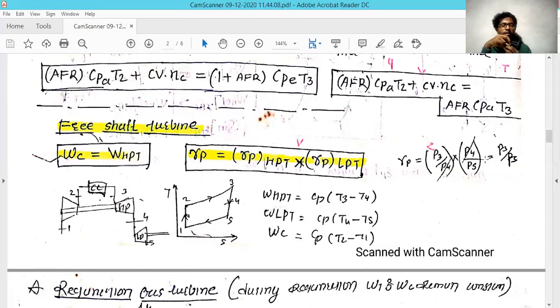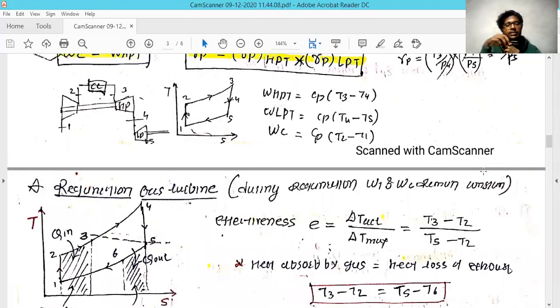The next topic is the regeneration gas turbine. The concept of the regeneration gas turbine will be covered in the subsequent lecture, where we will explain why regeneration is used in the turbine and what the main goal of regeneration is.